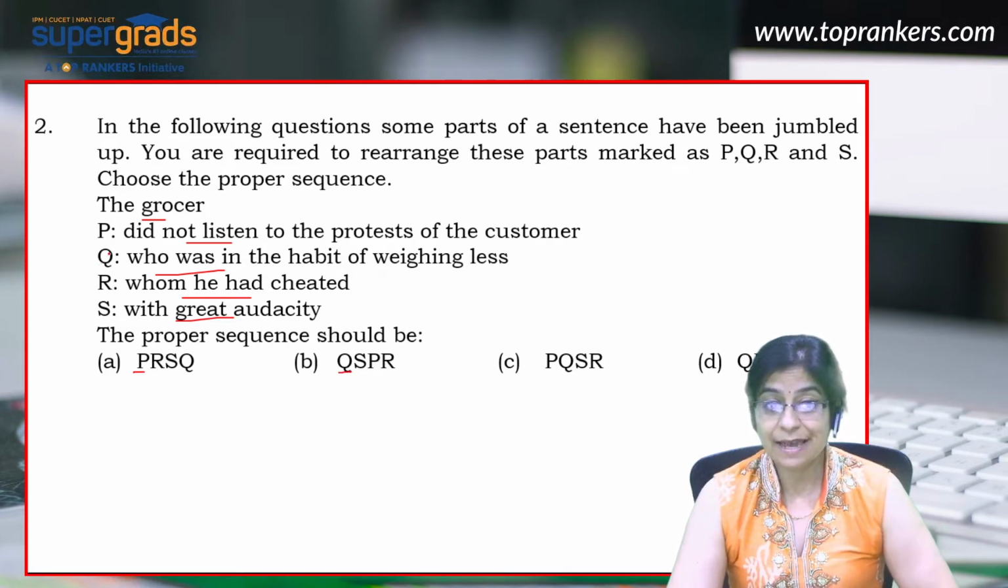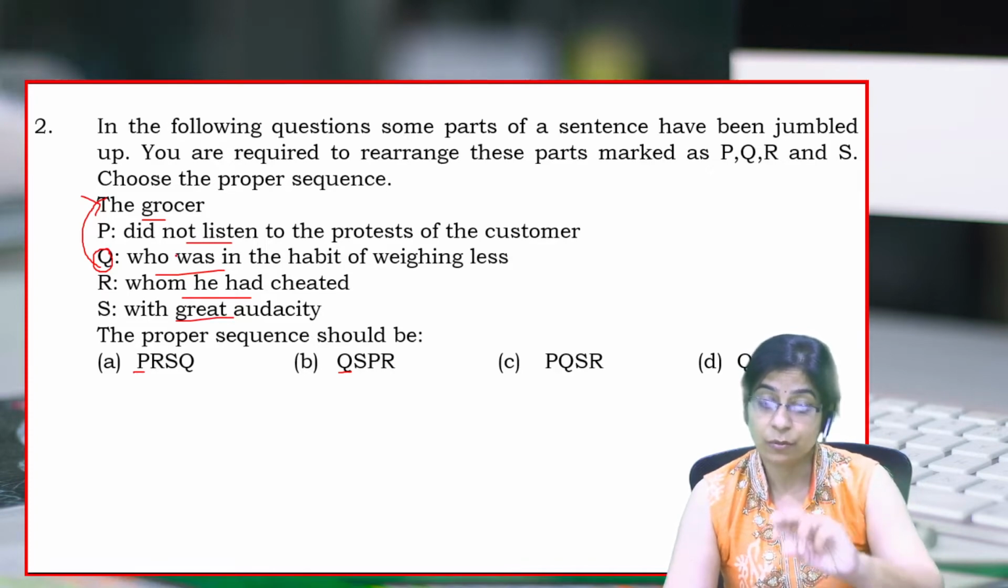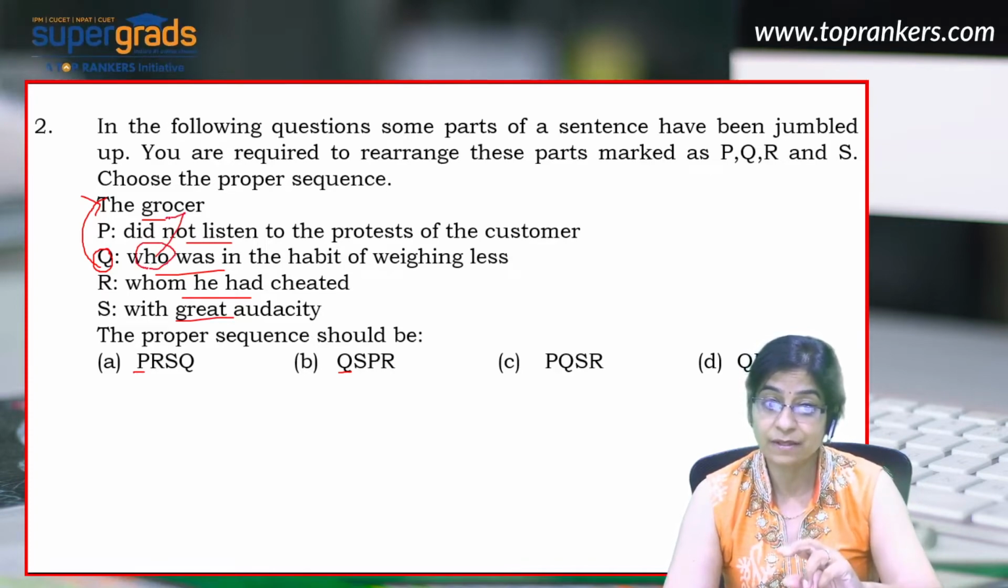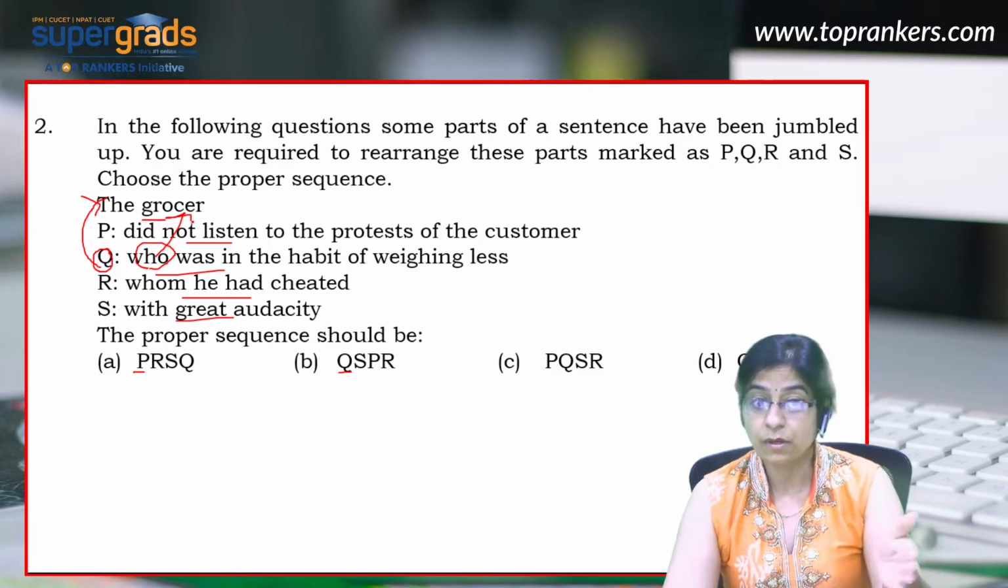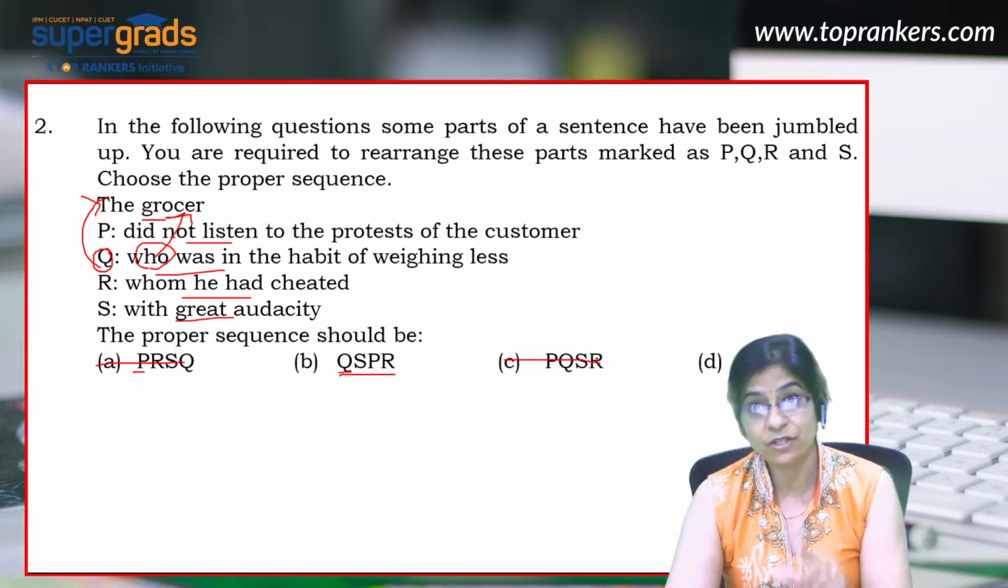Well, it feels that Q is a better fit after the expression the grocer, because what did the grocer do? He was in the habit of weighing less. So this who modifies the grocer. The grocer who was in the habit of weighing less. So we can very safely eliminate option A and option C because they both begin with P and we are left with two choices, that is B and D. Now let's see which one is a better choice.